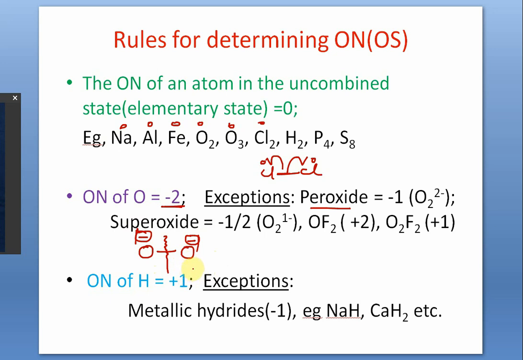Now, superoxide is another one. This is O2 single minus. If 2 oxygens enjoy a charge of -1, then per 1 atom it will be -half. So here the oxidation number is fractional. Now it's not easy at this stage to explain the bond structure. In fact, a bond structure is not possible. The valence bond theory has terribly failed for the case of the superoxide ion.